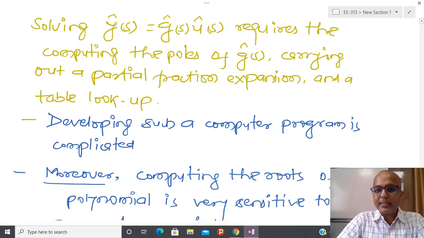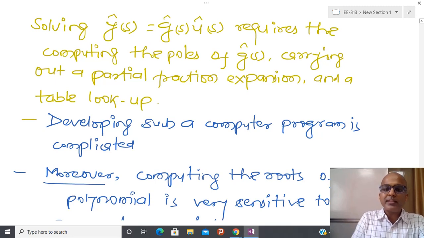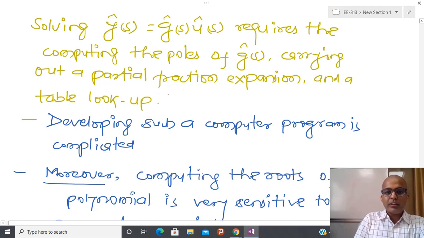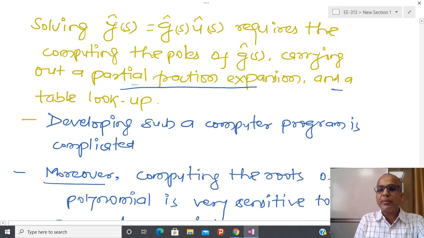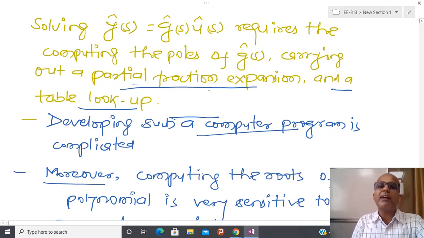Most of the time we do partial fraction expansion, and in order to perform it, I have to know the roots of the polynomial. Or we have a lookup table, and using it we construct the inverse Laplace transform. In both ways I have to write a computer program that calculates the partial fractions or uses the lookup table and then reconstructs the inverse Laplace transform.